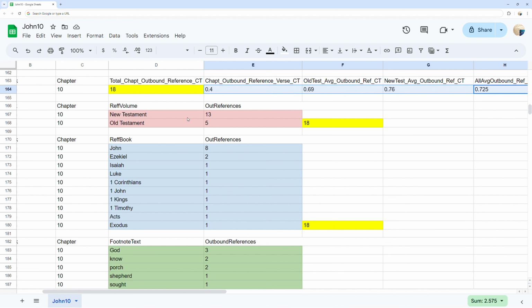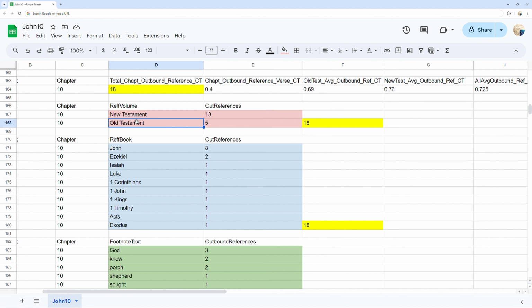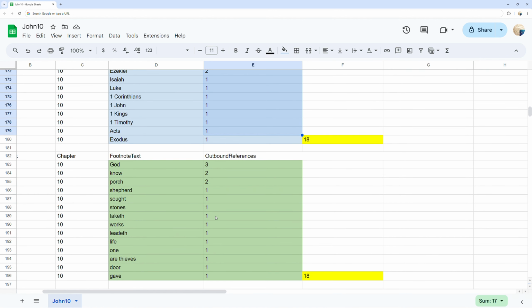In red, you can see the outbound references by destination of either Old Testament or New Testament ordered by counts. In blue, you can see 10 outbound references to the destination Bible books John through Exodus ordered by counts. In green, you can see 14 words in John chapter 10 that incur the related outbound reference counts to other Bible verses ordered by the count used.